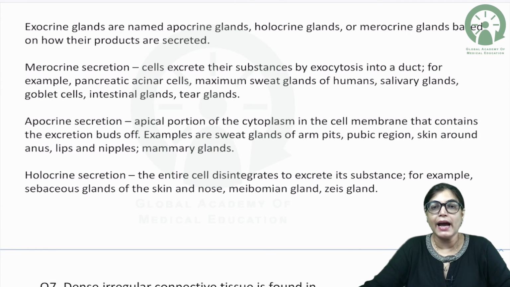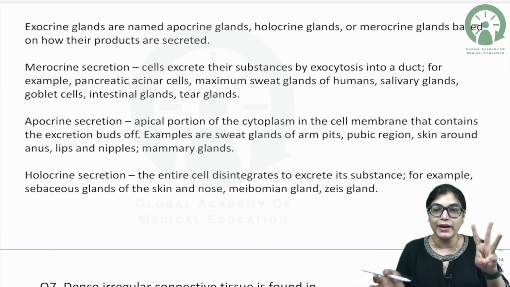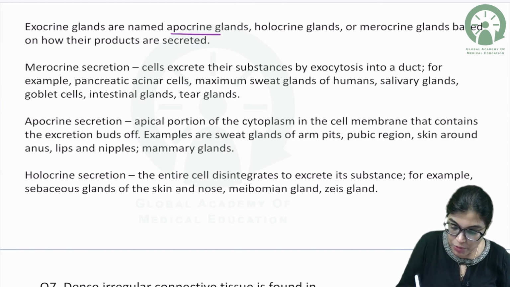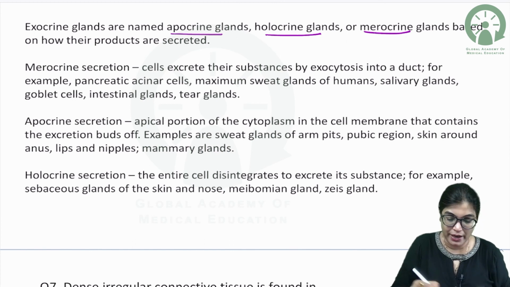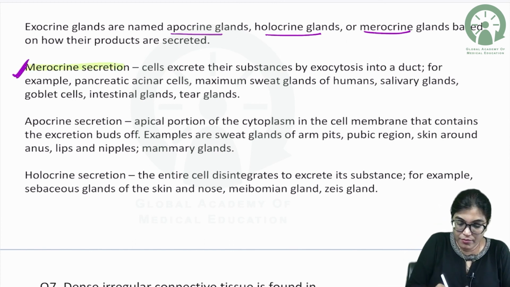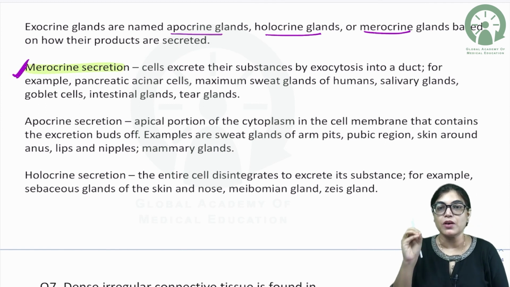So exocrine gland is again based on how the product is secreted. It is divided into three types, what I told you: mero, apo and holocrine. So it is of apocrine type, holocrine type and merocrine type. When I am talking about merocrine gland, the cell secretes its substance by the process of